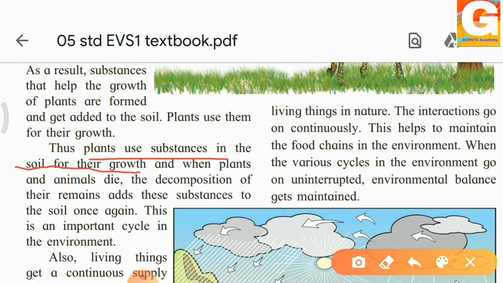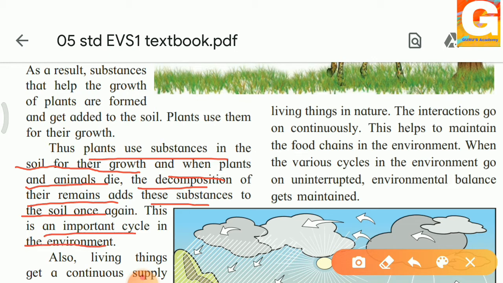And along with this, when plants and animals die, the decomposition of the remains gets added to the substance in the soil once again, isn't it? So this is an important cycle in the environment.